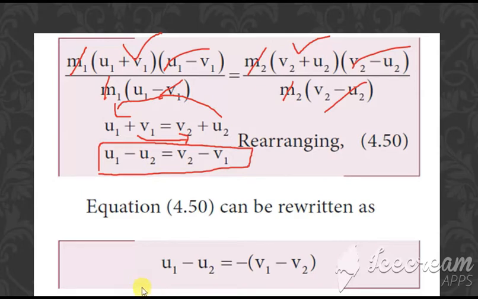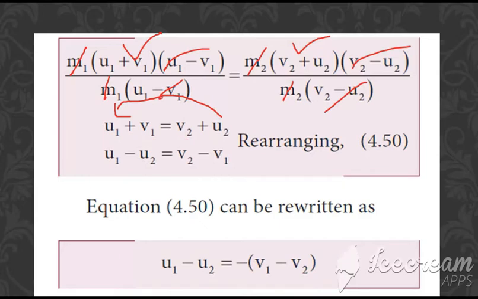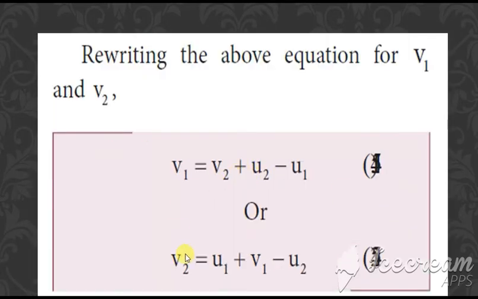So this is one equation, and the other equation you can write is u1 minus u2 is equal to, bringing the minus outside, minus of v1 minus v2. So these are the equations we are getting. We can also take one more equation from this. In this equation, bring v1 here so that we get the value of v2. We get v2 equal to u1 plus v1 minus u2. Same way for v1, bring these two terms to the other side, and we get the equation for v1.